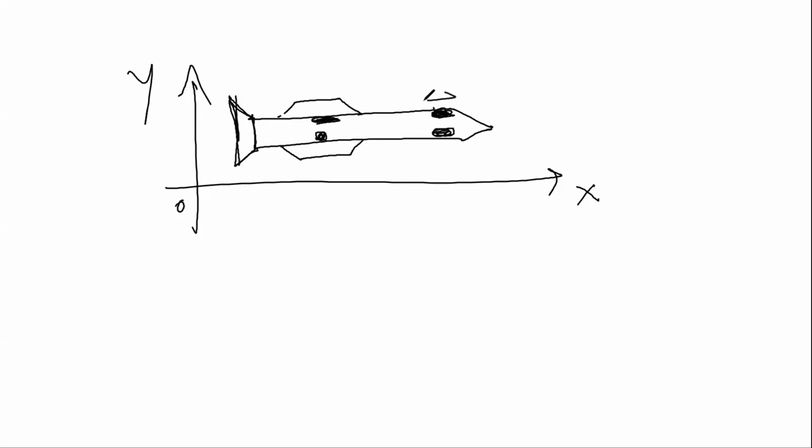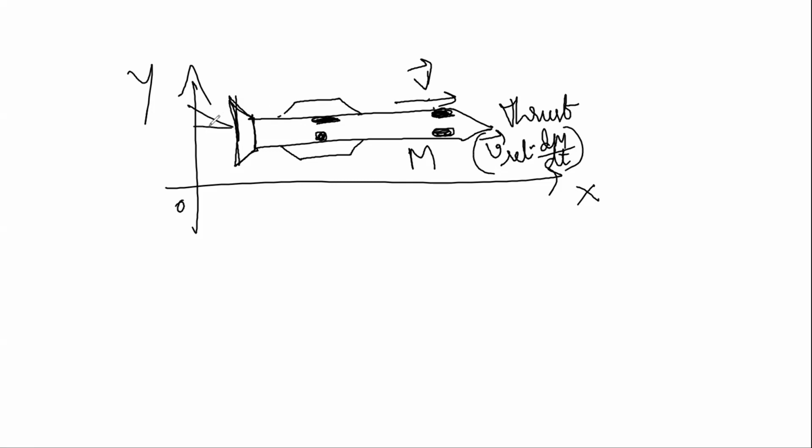Okay, so the rocket is moving with velocity v bar of thrust. I told you, because of thrust it moves. So the relative velocity v into dm by dt is the thrust: F is equal to v relative into dm by dt. Now these expelled gases are coming out from this tail. They are moving here with velocity u bar.